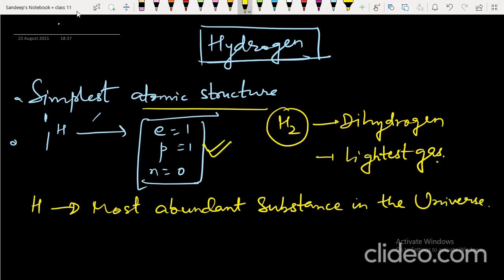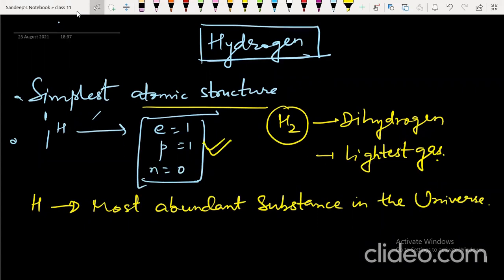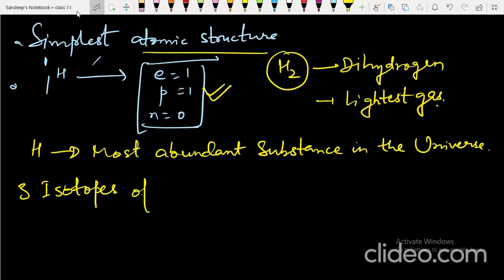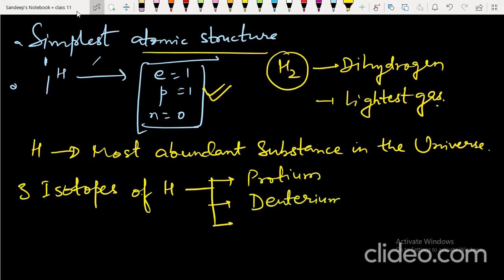There are 3 isotopes of hydrogen. How many isotopes? 3 isotopes of hydrogen. And they have different names and different symbols. Keep this in mind. The first isotope is called protium. The second isotope is called deuterium. And the third isotope is called tritium.